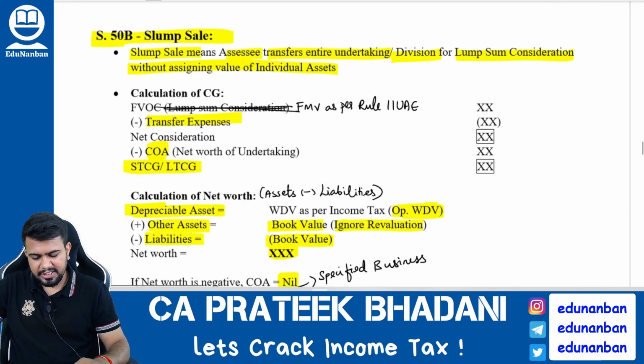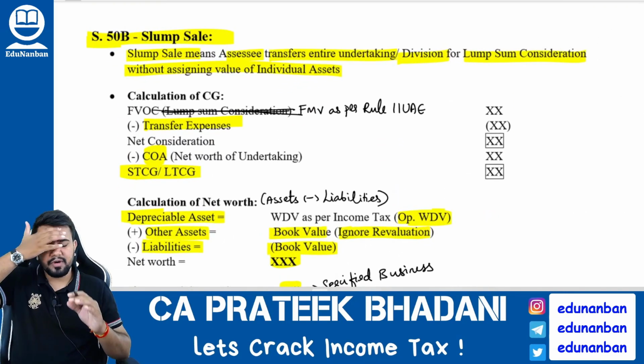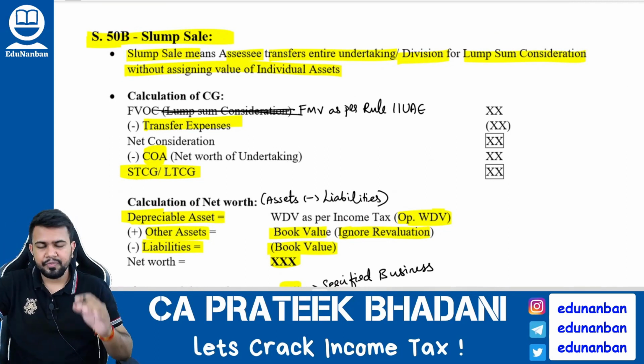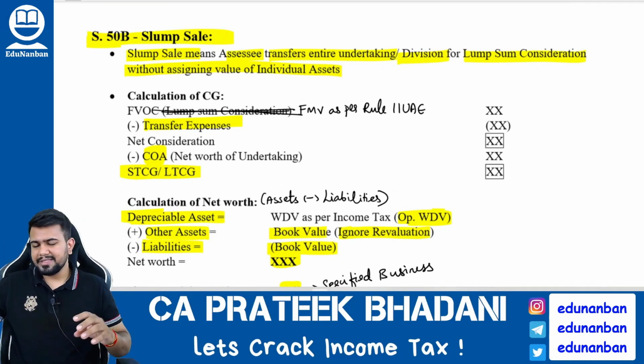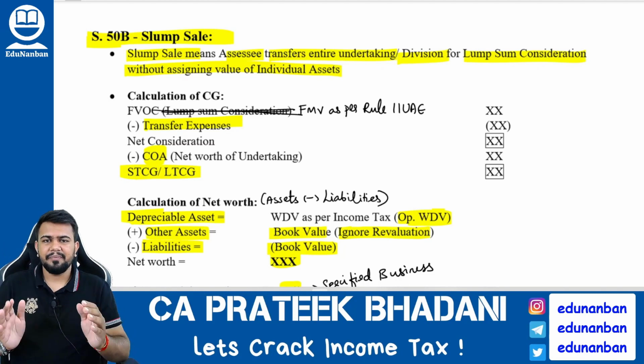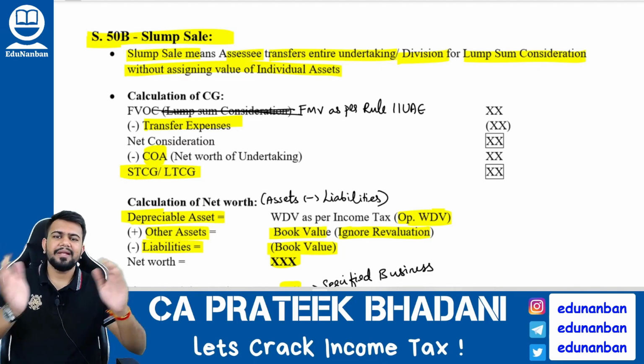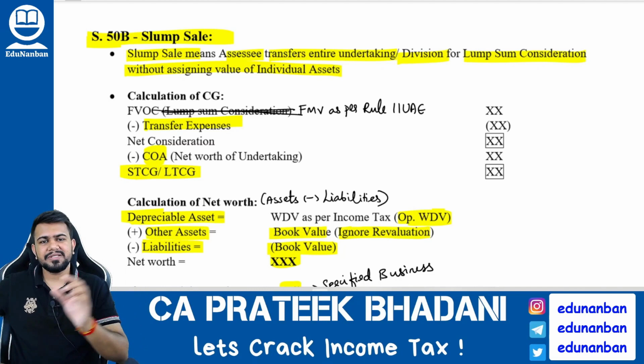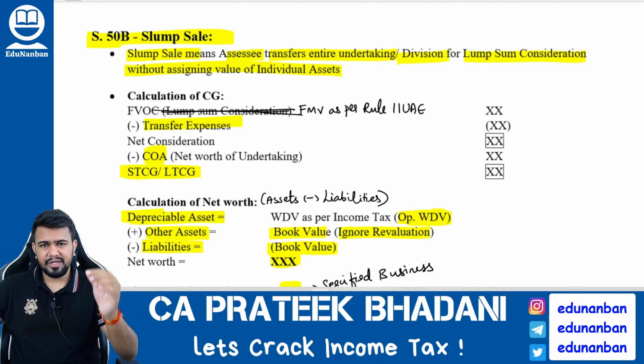Now let us come to section 50B, slump sale. Very important, section 50B, slump sale. What is a slump sale? A slump sale means an entire undertaking of a company is sold as it is to another company for a lump sum consideration, without giving individual value to each and every asset.